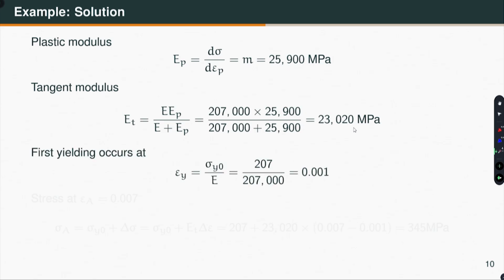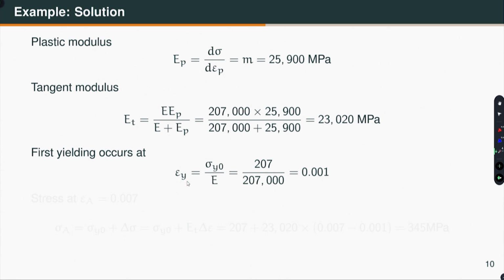So, now let us start to construct the sigma epsilon response. So, where do we get the first yield? Well, the yield strain is sigma Y0 by E. Sigma Y0 is 207 MPa and modulus of elasticity is 207 GPa. So, that gives me 0.001. That is the strain at which first yielding occurs.